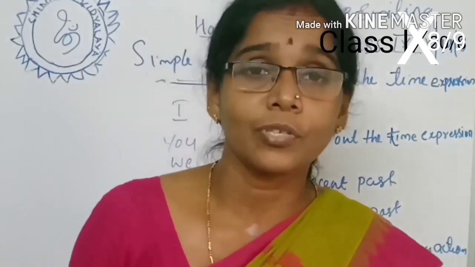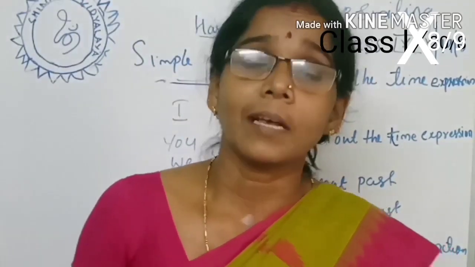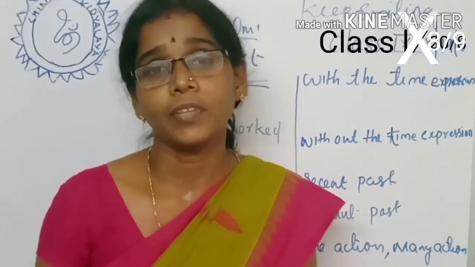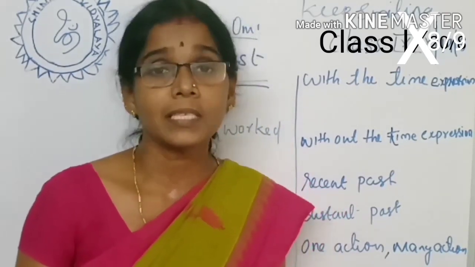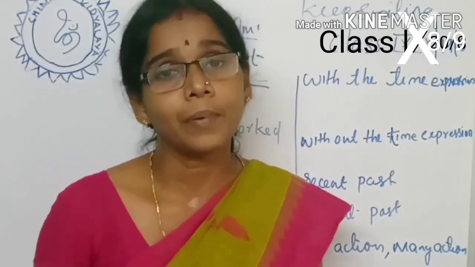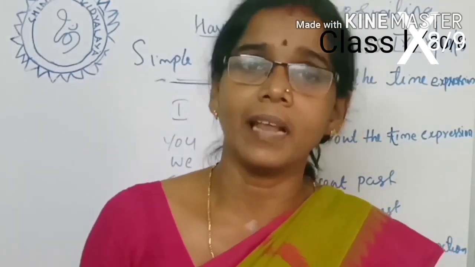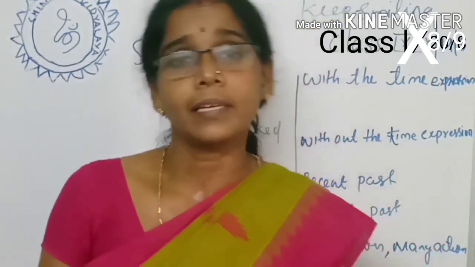Present perfect is formed by subject plus has or have plus V3 form of the verb. And present perfect continuous is formed by subject plus has or have plus been plus ing form of the verb. Then we also learned how, when and where we use this tense form.